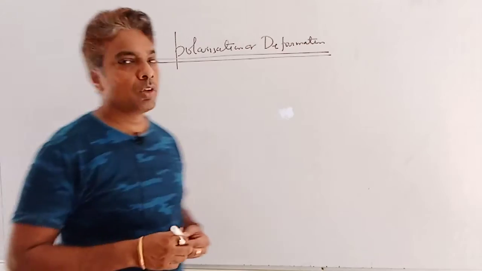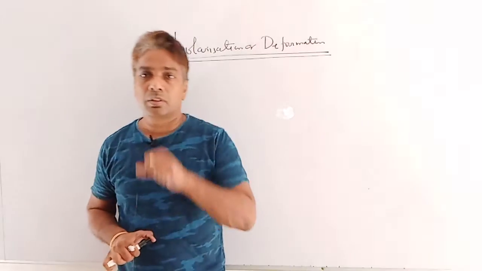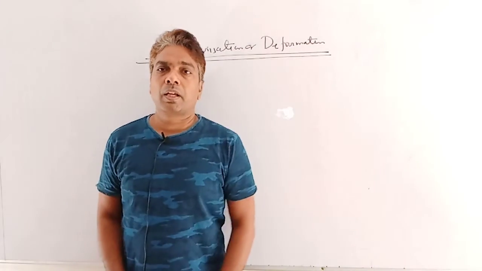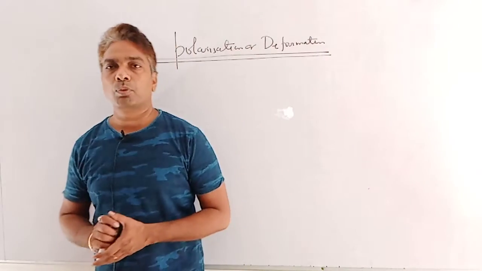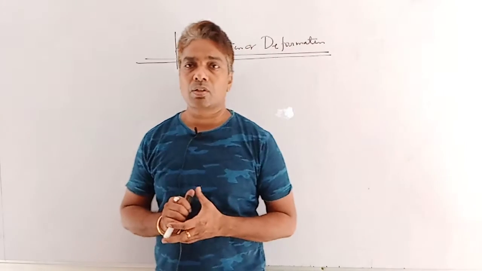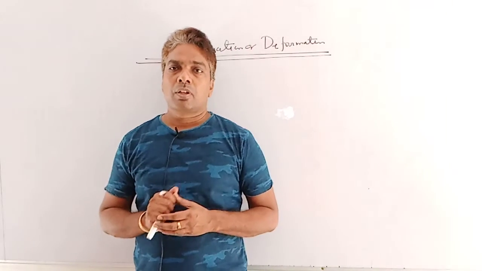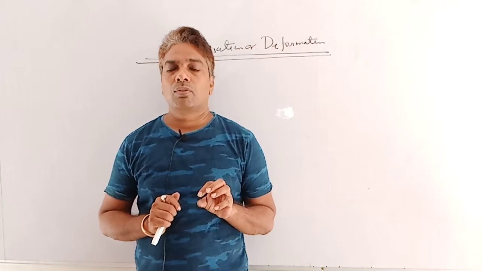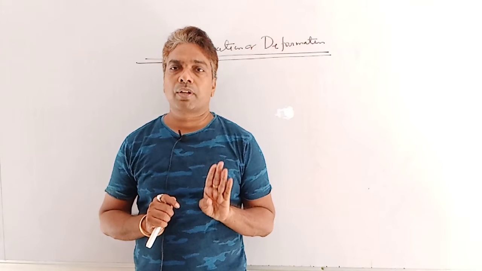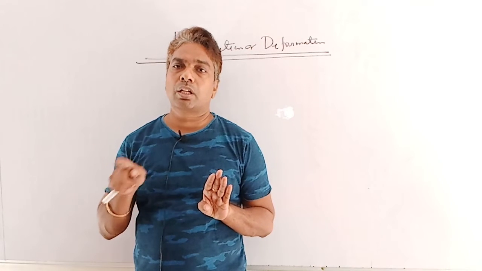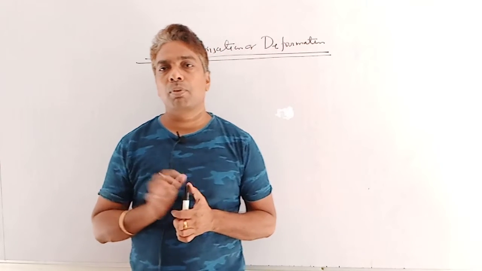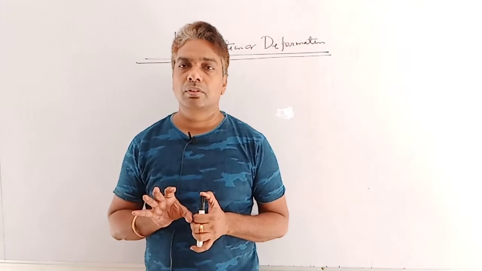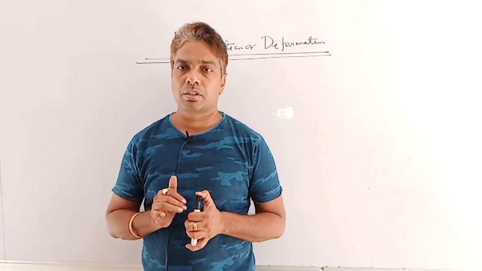So what is the phenomenon of polarization or deformation? Originally, cation and anion are spherical in shape. Both are spheres individually. But due to the attraction of the nucleus of the cation, the outer electron cloud of the anion bends towards the cation. So the shape of the anion is deformed, which is known as polarization.